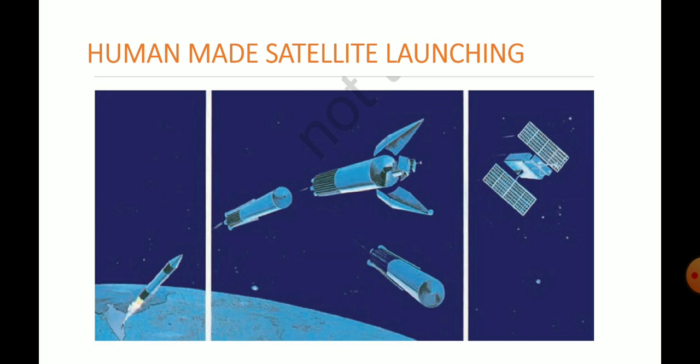How could you get the news without these satellites? So human-made satellites are very important for our daily lives nowadays. So that is the process of a satellite, how it comes, and how it separates from the rocket. The whole scenario is given in the picture. I have collected it from the NCERT book.